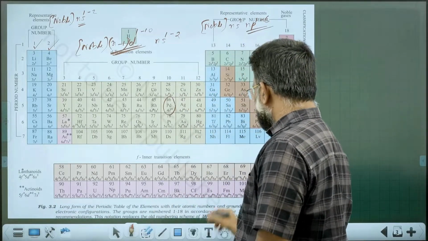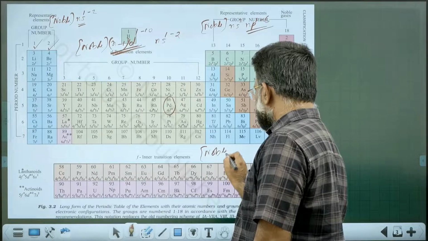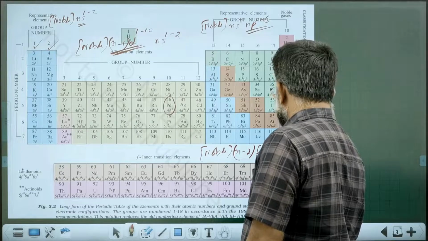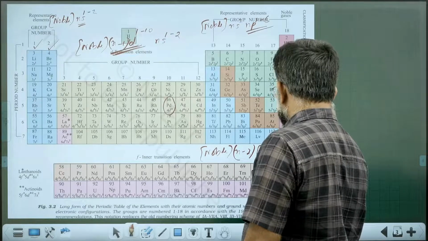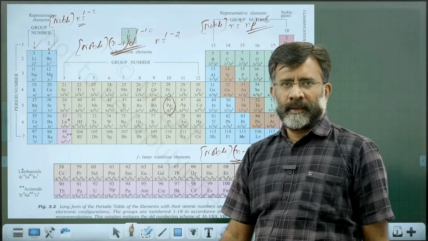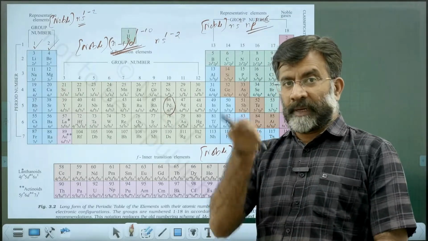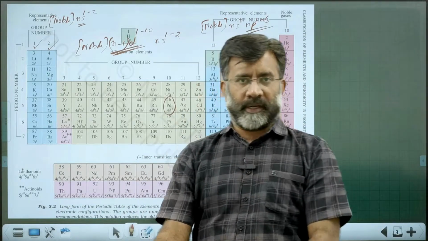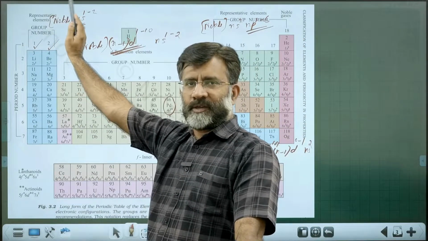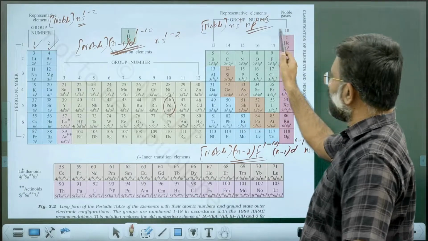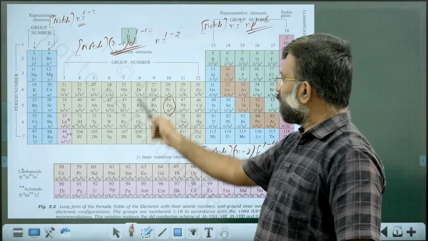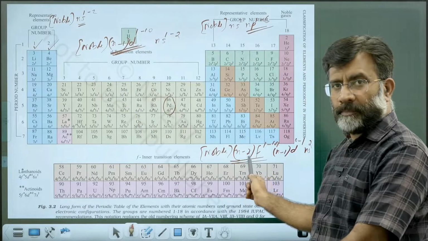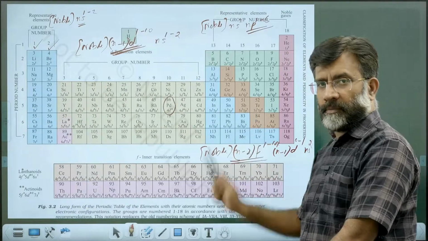Coming to f block elements, it is again a noble gas core with (n-2)f1 to 14, (n-1)d0 to 1, ns2. The filling is happening in (n-2), that means the pre-penultimate, antepenultimate shell, in the antepenultimate f orbital. Here the configuration ends in the valence s orbital, here in the valence p orbital, here in the penultimate d orbital, and here in the antepenultimate f orbital.